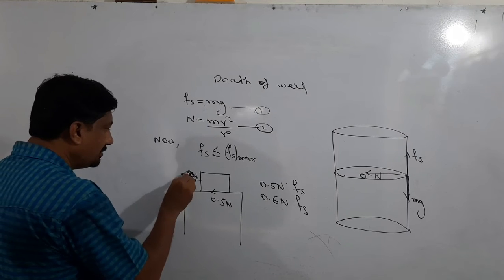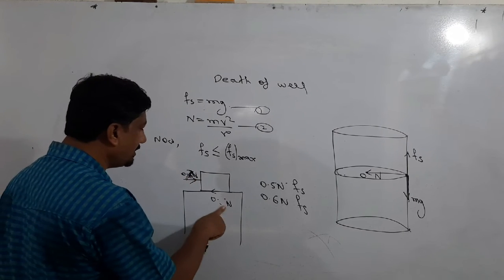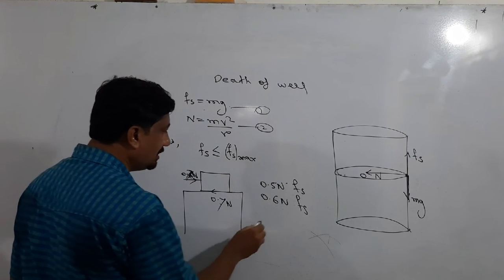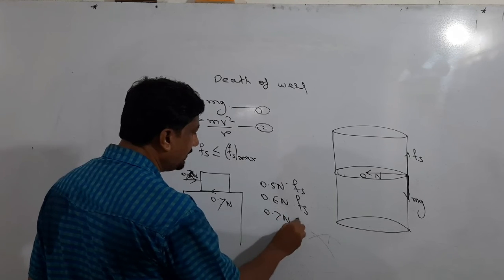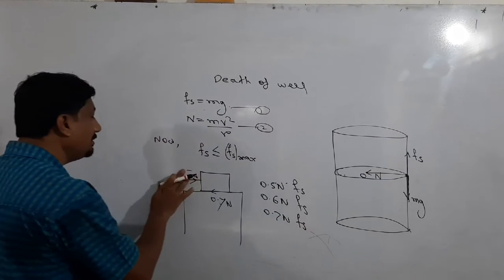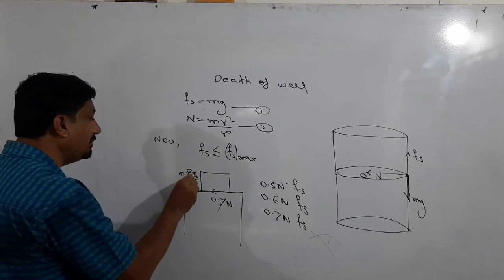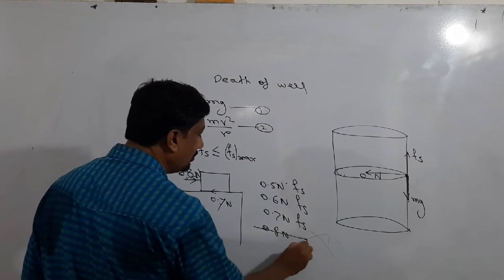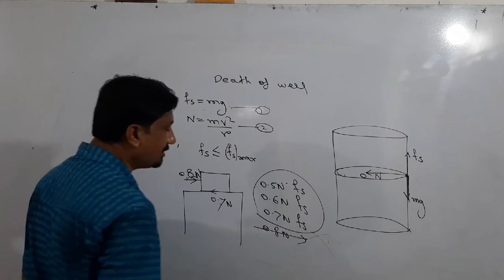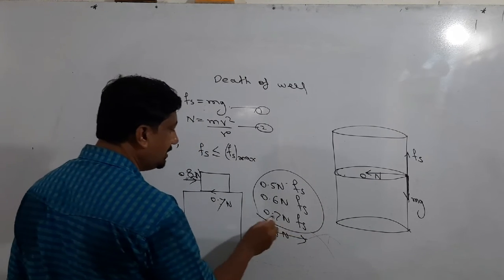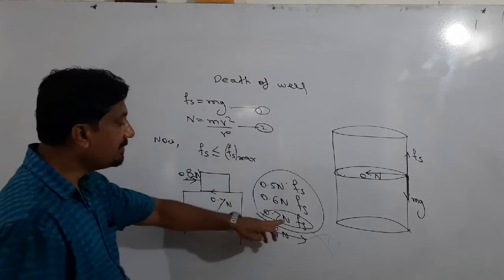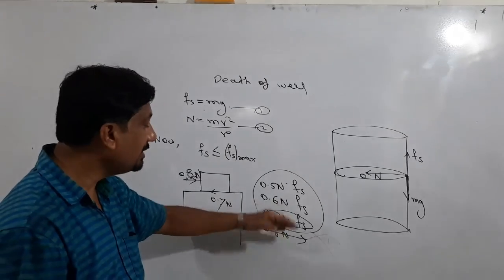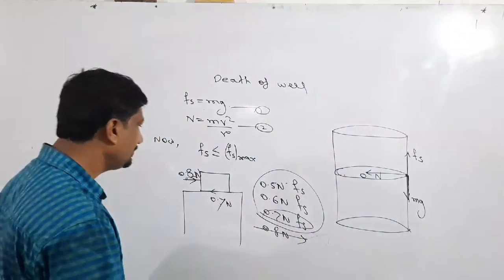Next, a 0.7 Newton force is applied and the same force is produced. So this is also called the frictional force. If we apply a force above 0.8 Newton, then the body does not stay at rest; the body is in motion. So therefore, these are called static frictional force, and out of these, 0.8 is the maximum value of static frictional force. Above that, the body is in motion.